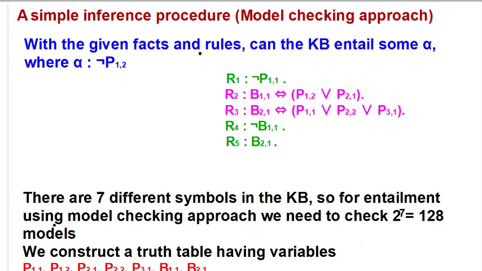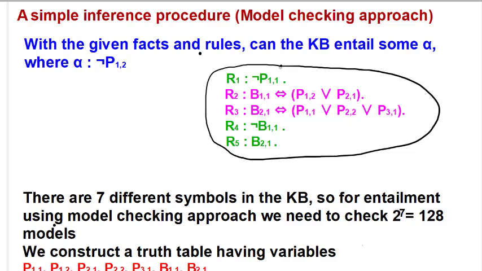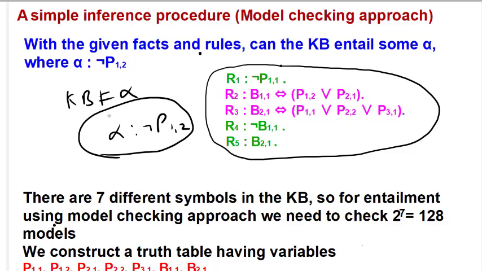Now we'll see a simple inference procedure, which is called the model checking approach. Given these facts and rules in the knowledge base, can we infer, can we entail something from that? Like, can we say that the knowledge base of the agent entails some alpha, where alpha is that there is no pit in 1 2? Can we entail this from the knowledge base? Let's see. In this knowledge base, there are 7 different symbols.